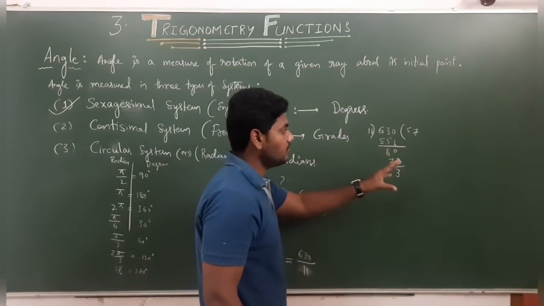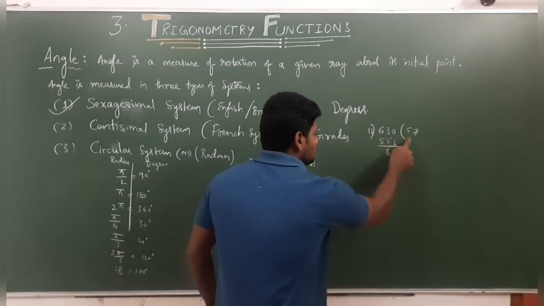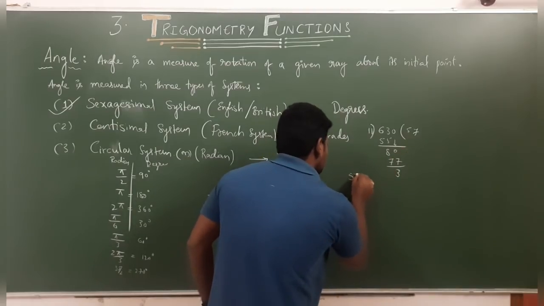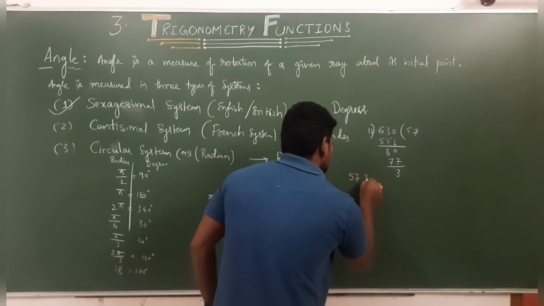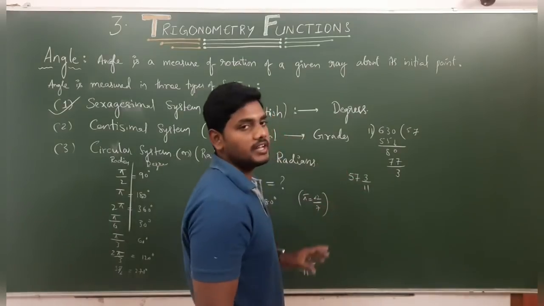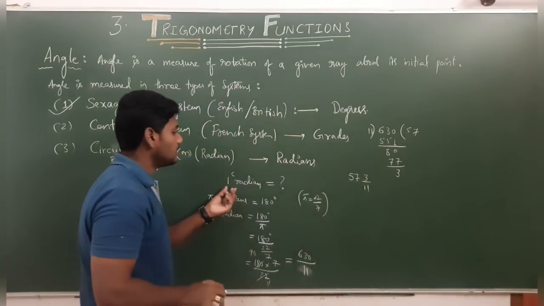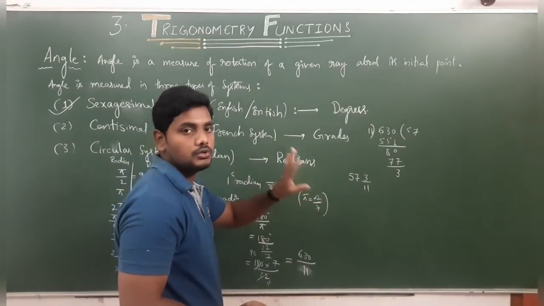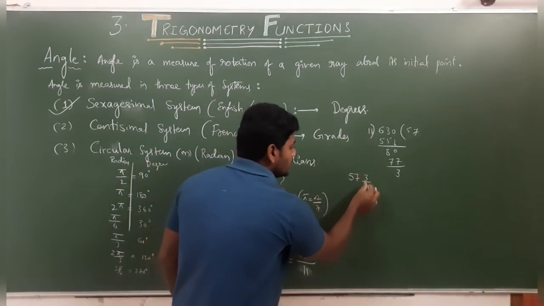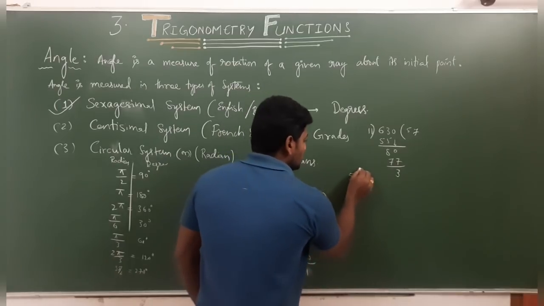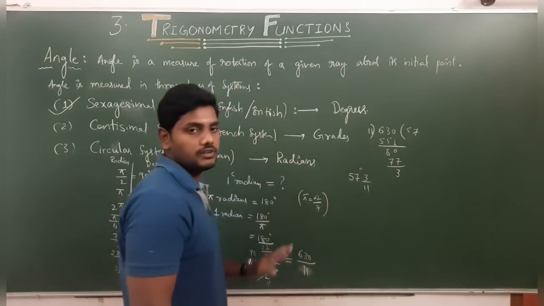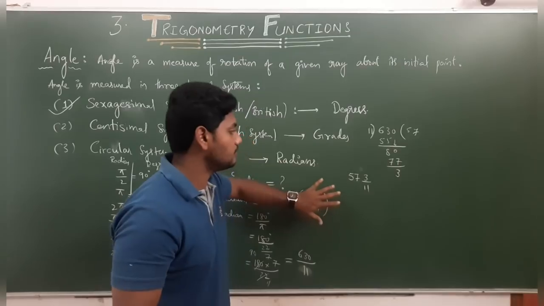When there is no further simplification, you need to write this as the mixed fraction 57 3 by 11. That means radians are gradually converted into degrees. Here this is 57 3 by 11, in terms of degrees, guys.